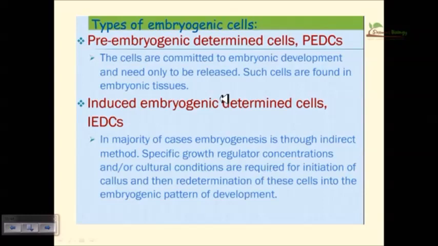Okay, and in the case of direct embryogenesis, with pre-embryogenic determined cells, these cells are destined to produce embryos, right? So they are committed to embryonic development, so they do not need an outside source of different chemical components, but can go on.